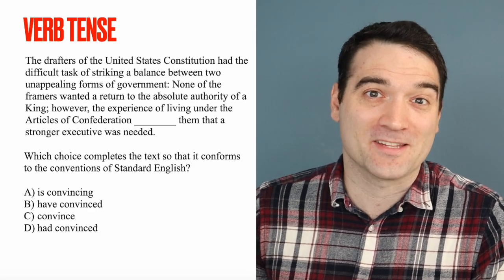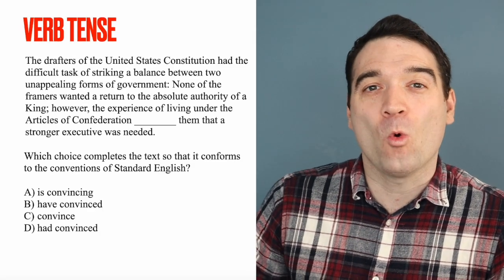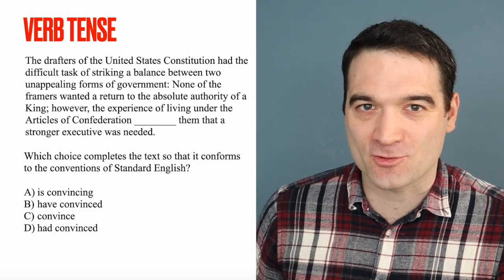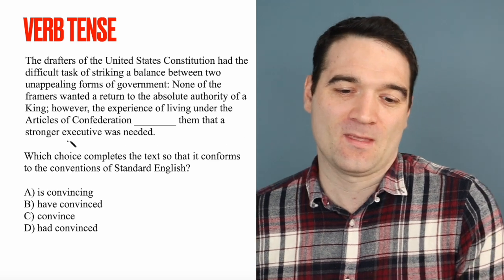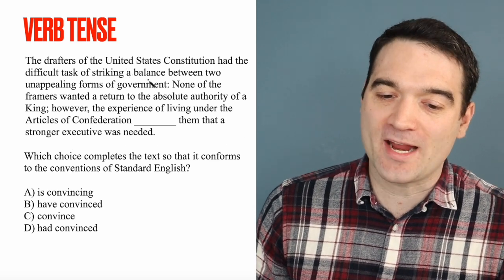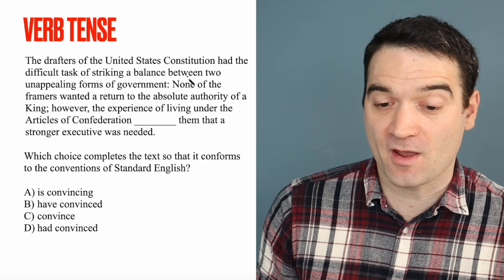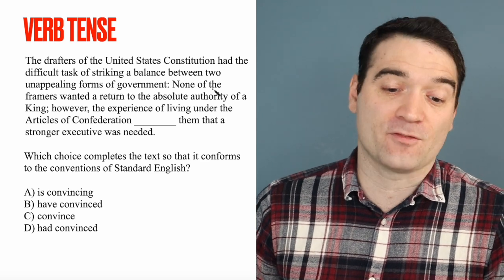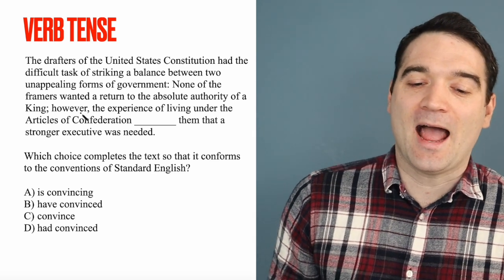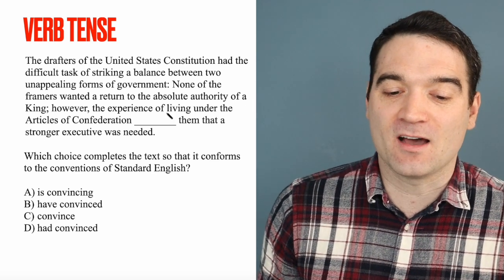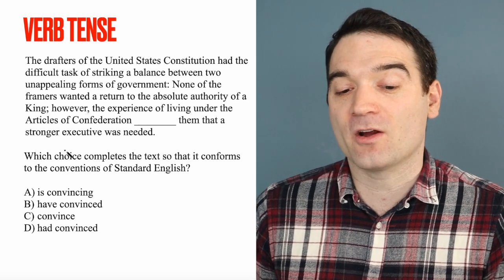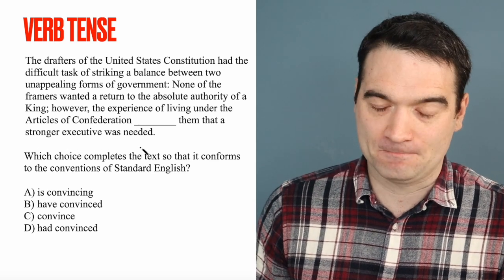Another important task on the test is being able to identify what the correct verb tense should be. So pause this video and try this question out. The drafters of the United States Constitution had the difficult task of striking a balance between two unappealing forms of government: None of the framers wanted a return to the absolute authority of a king; however, the experience of living under the Articles of Confederation, blank them, that a stronger executive was needed.